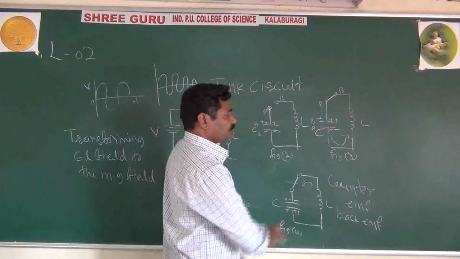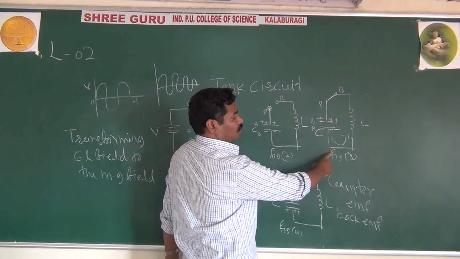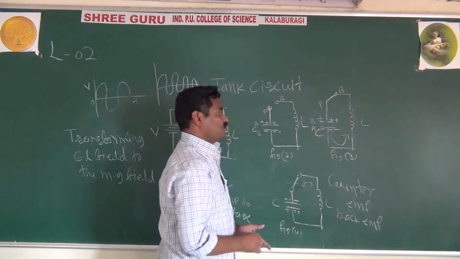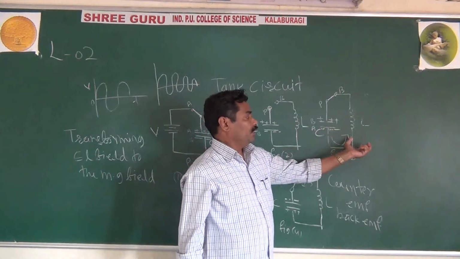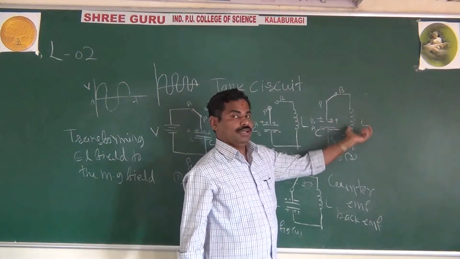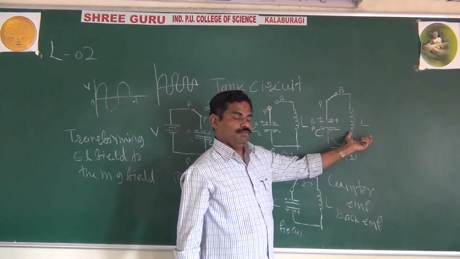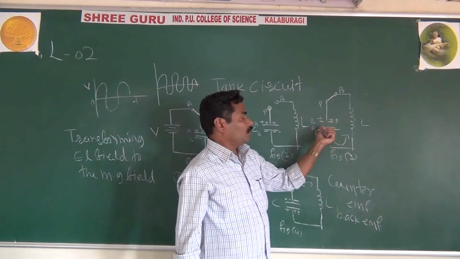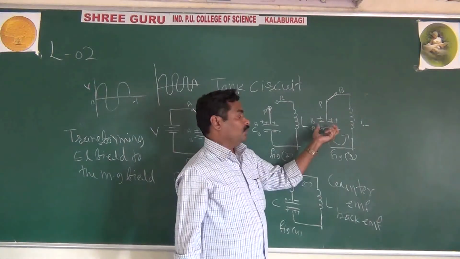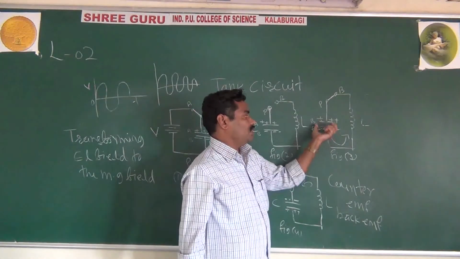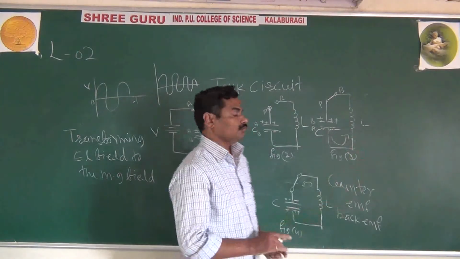And once your capacitor is totally discharged, what happens? At that time you have the maximum current in the inductor. It means you are transferring the charge. You stored the energy in the electric field, and now this stored energy in the electric field is transferred to the magnetic field.